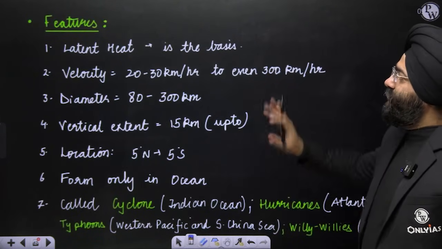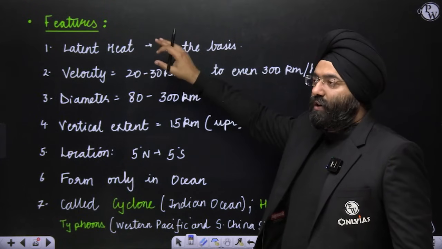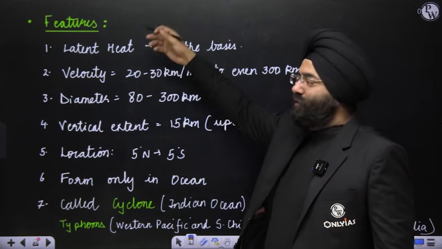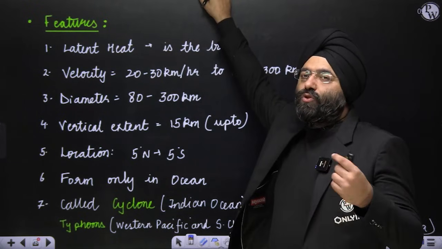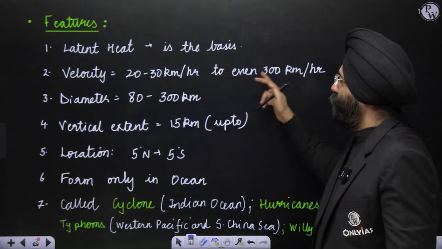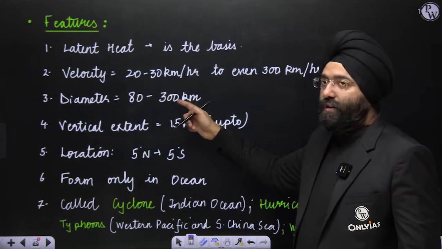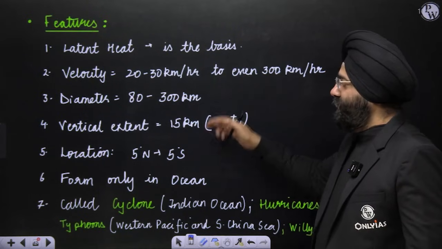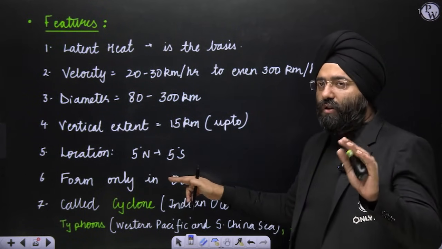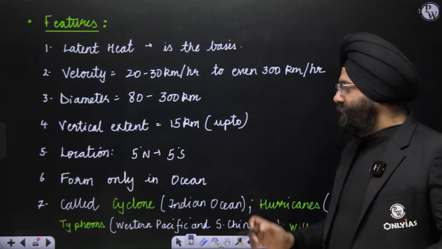Now, what are the features here? Latent heat, the hidden heat released when you change from one state to another, boosts this process. Velocity ranges from 20 to 30 kilometers per hour to even 300 kilometers per hour, that means very fast. Diameter 80 to 300 kilometers. Vertical extent up to 15 kilometers. The location is from 5 degrees north to 5 degrees south only, so this is a limited portion. It forms only in oceans or seas, as I've told you the reason.